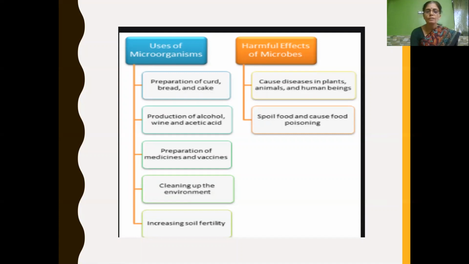We also learned about another very important use, preparation of medicines and vaccines, and cleaning up the environment.